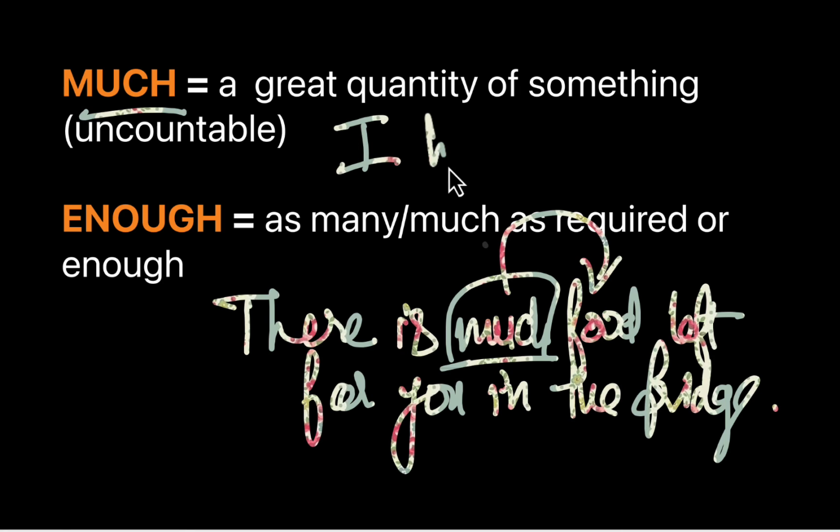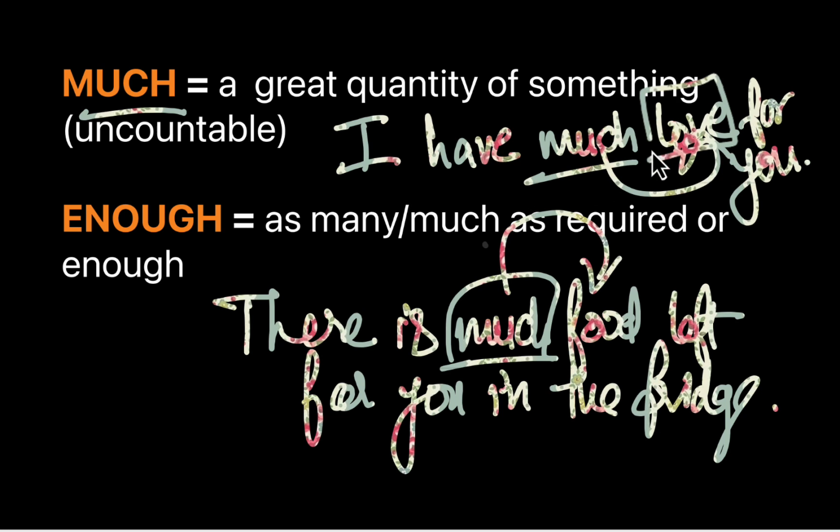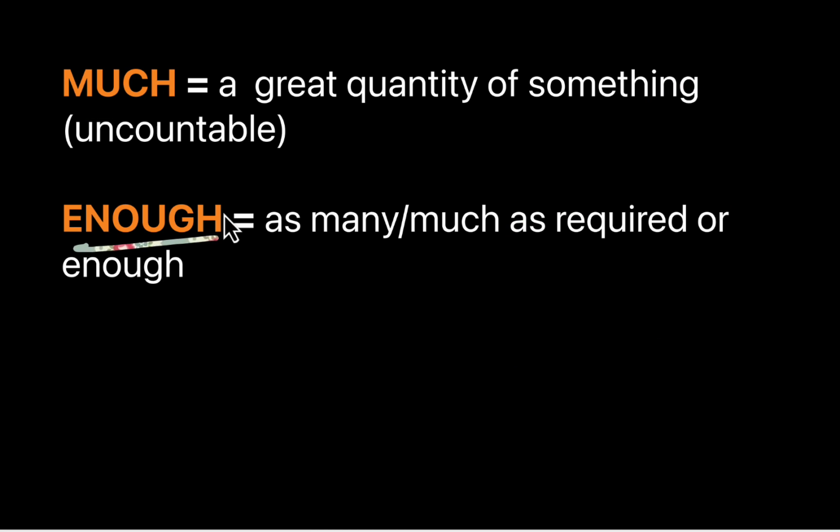We can take another example. I have much love for you. I have much what? Love. Noun. Uncountable. I have much love for you. A great quantity of something that is basically uncountable, that is not countable in nature, so it is used with an uncountable noun, refers to a great quantity of that which is uncountable. Okay, let's talk about enough now.